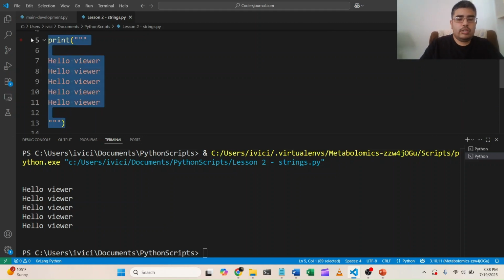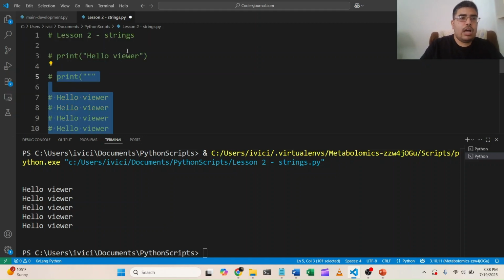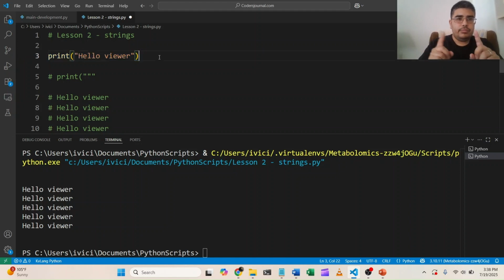So we're going to comment out this block of code, and we're going to bring back the hello viewer. We're going to put in some line breaks here, and we're going to print it 5 times using a different method. What you can do is, by typing in 2 characters, introduce a line break into this one line of code.